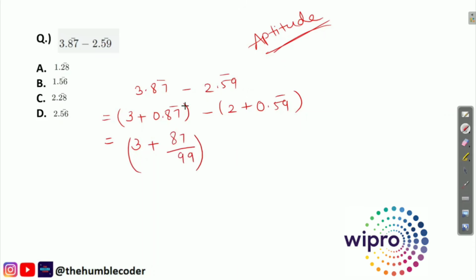Okay, so you must know that bar means 0.99, so we can write it like this: 87 divided by 99, and similarly here we can write it as 2 plus 59 by 99. Once we have done this, now what we can do is